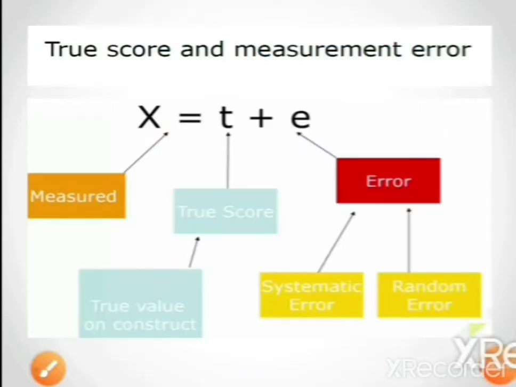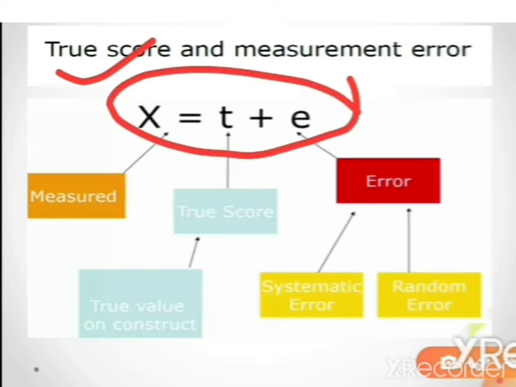So we can summarize all this in a formula: the true score equation, x equals t plus e. Here x is the measured or observed variable, which is the sum of the true score plus error. x indicates the variation or variability in the observed variable, and it comprises both the true score and error.